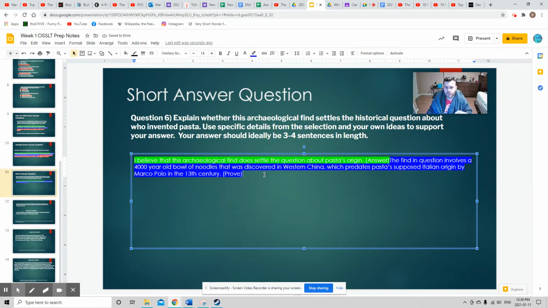So now I want to explain how this, in blue, supports green, my opinion. I'm going to color that red.